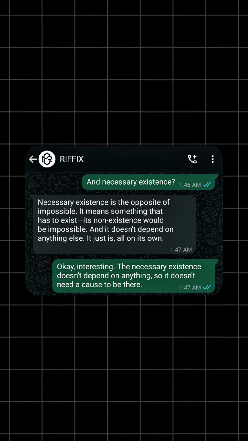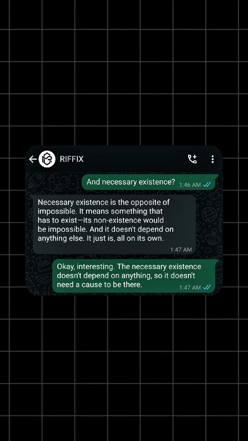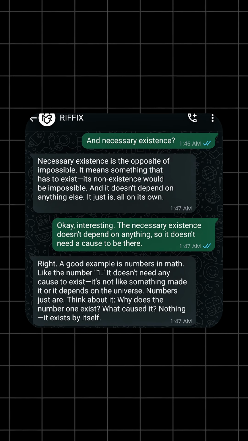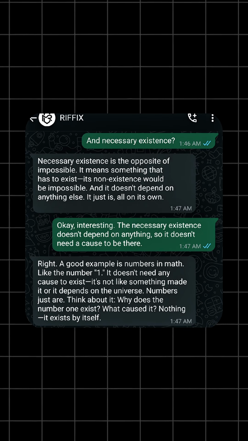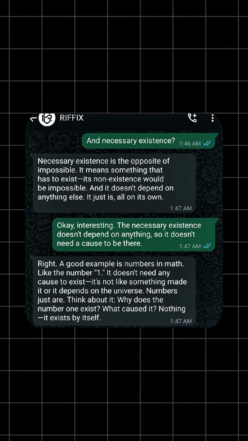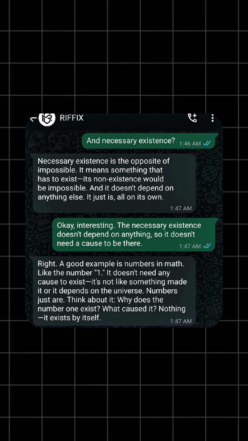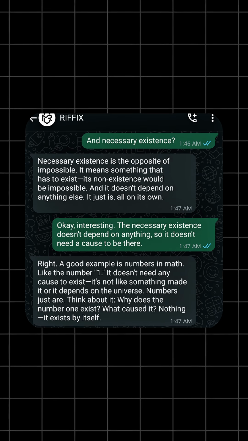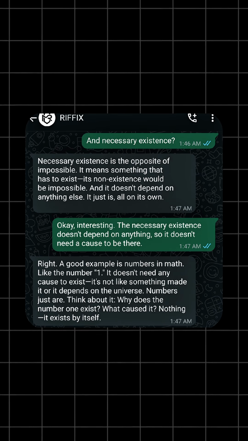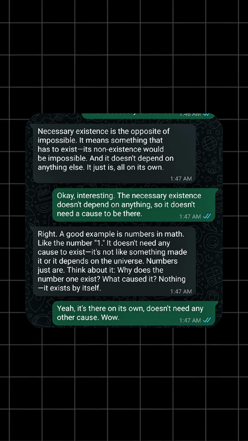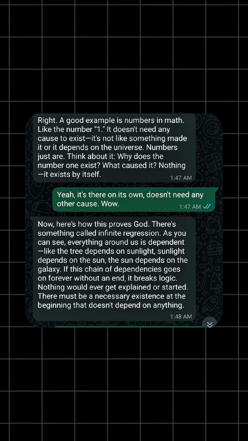Okay, interesting. The necessary existence doesn't depend on anything, so it doesn't need a cause to be there. Right. A good example is numbers in math, like the number 1. It doesn't need any cause to exist. It's not like something made it or it depends on the universe. Numbers just are. Think about it. Why does the number 1 exist? What caused it? Nothing. It exists by itself. Yeah, it's there on its own, doesn't need any other cause. Wow.